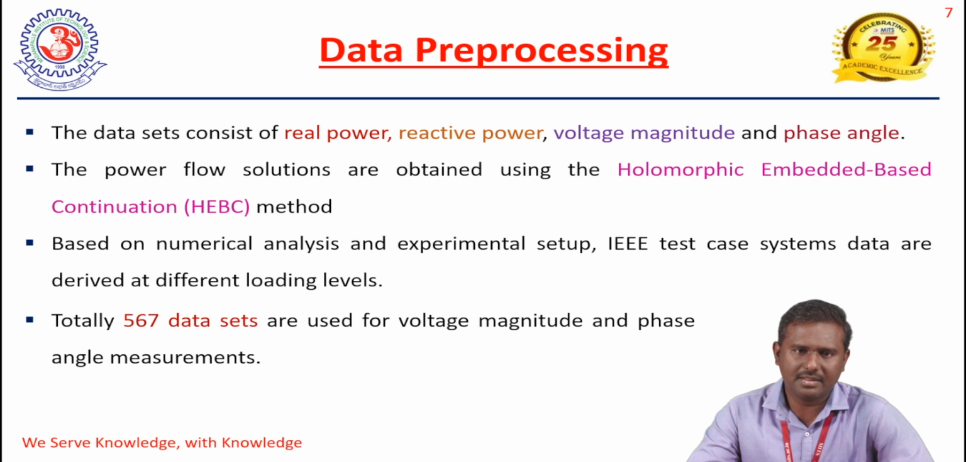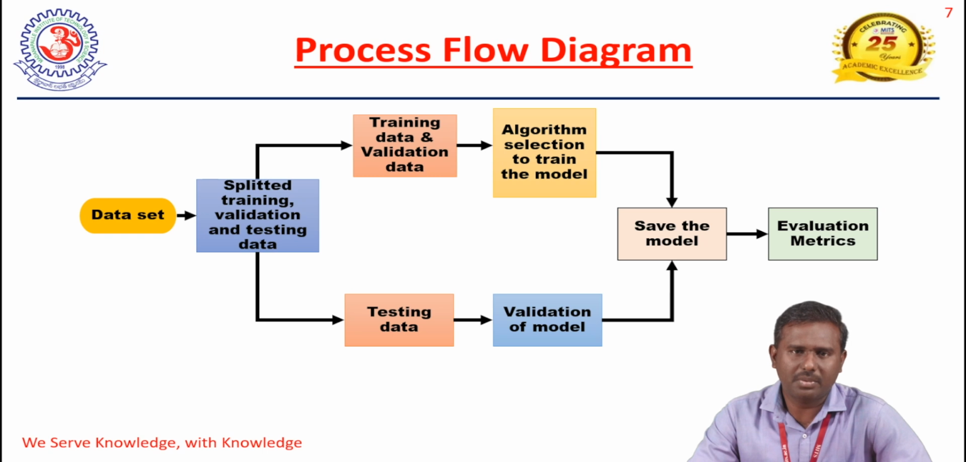The data set consists of 567 samples obtained for different loading, up to 200% loading. In total we got 567 data samples, which we used for the machine learning and deep learning techniques. In the process flow diagram, we have the initial data set, which is the 567 samples.